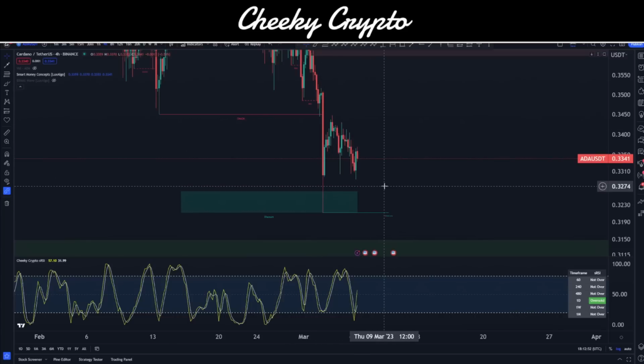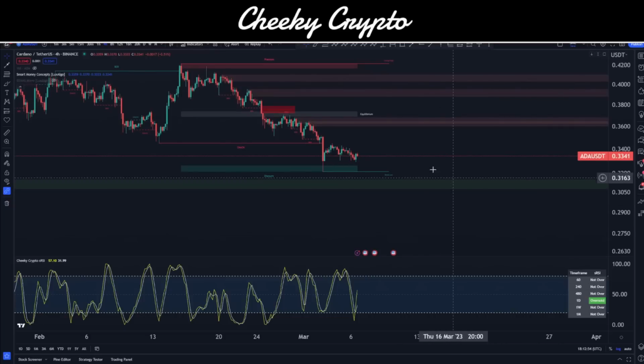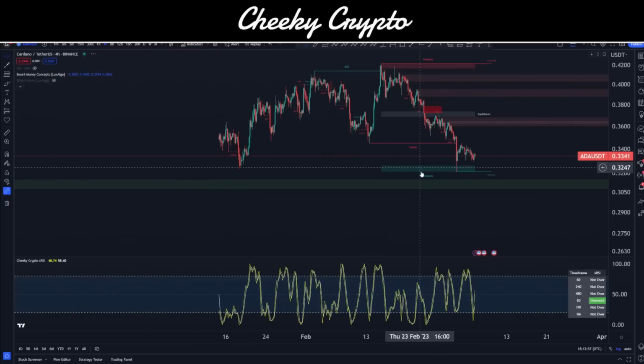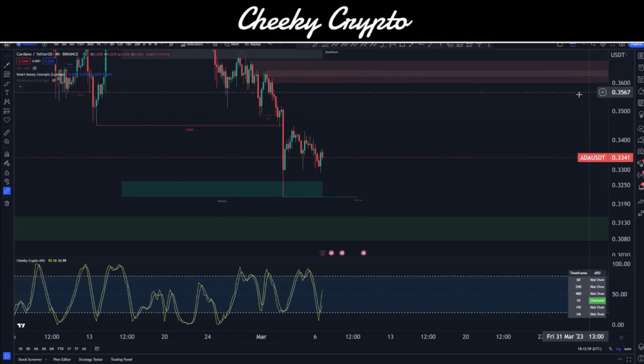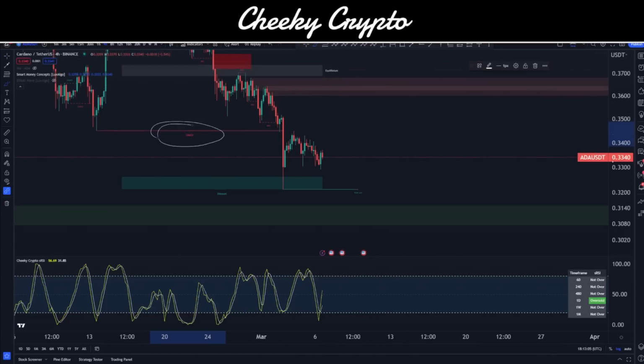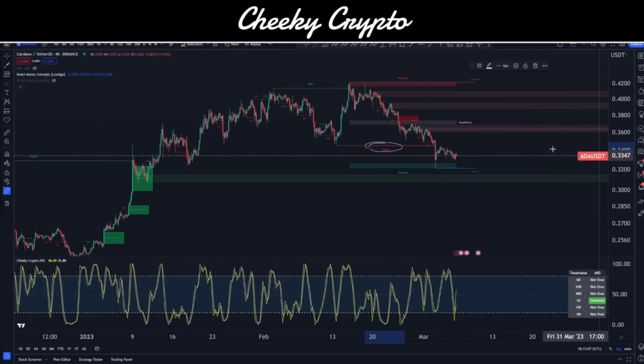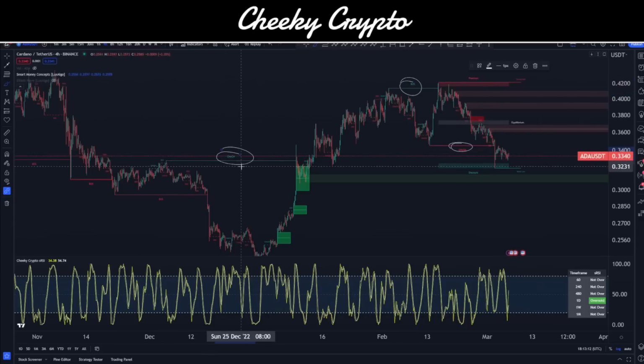Essentially, we are setting up for a bit of a move to the upside, but we can't get ourselves too carried away until we get confirmation of that. But I do think that's likely to happen once we actually set the new low. You can also see that recently on this 4 hour chart, we've changed a characteristic to bearish after setting this bullish one of break of structure up to here and our change of characteristic over this side. So now we have a major break to the downside.